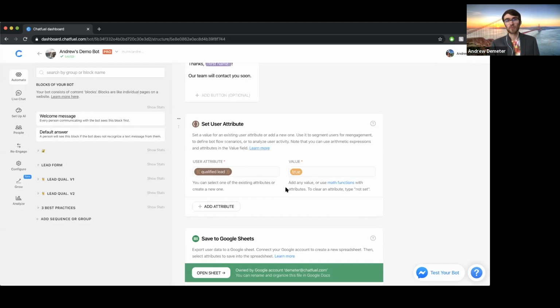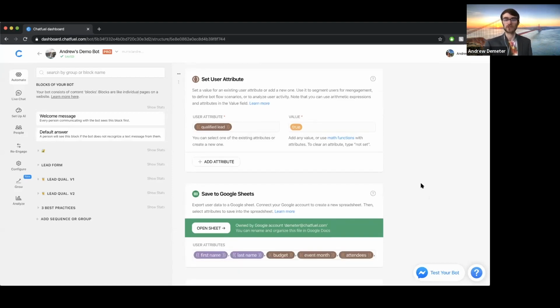So the purpose here is just to track who's most engaged in the bot, who are my most valuable subscribers. Clearly, if they've gone through the entire lead form, especially if it's longer and a more intense lead form, this implies that they're more engaged and more likely to be a customer potentially. And so that's the importance of this. We're segmenting and tracking those users.